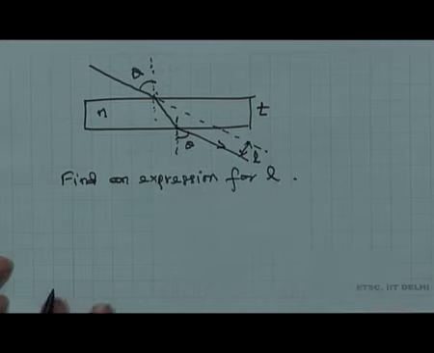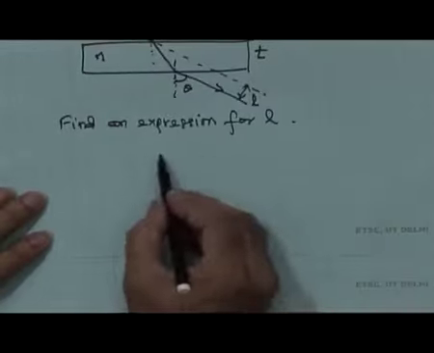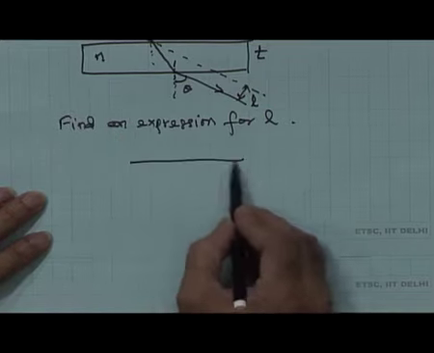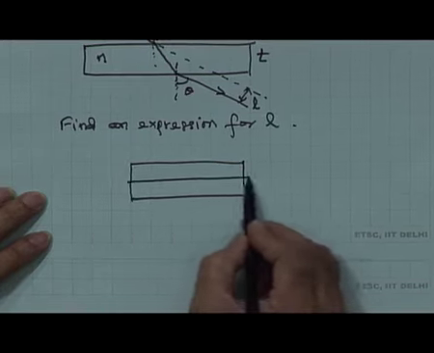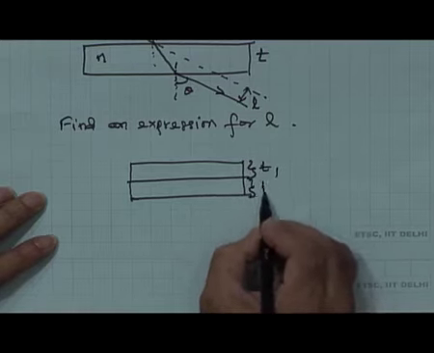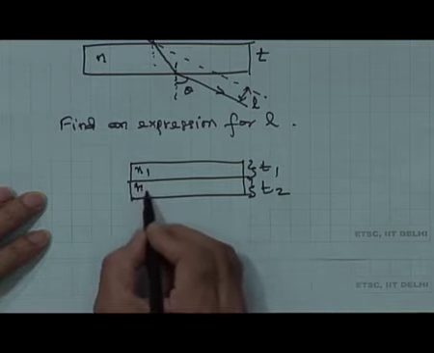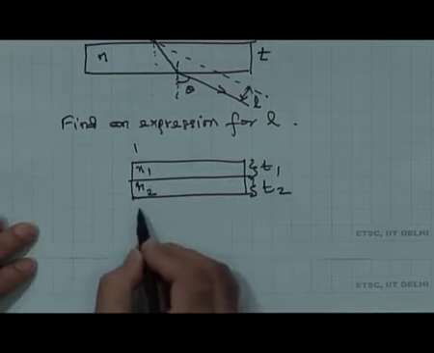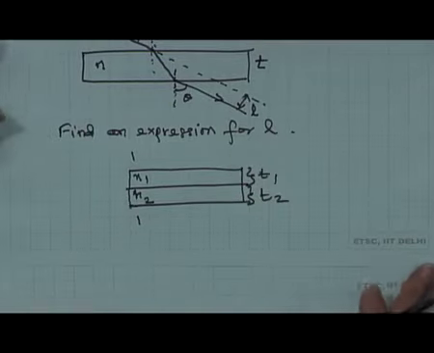We can extend this problem by taking two slabs. Like we had done for the apparent depth, for the lateral shift also, suppose you had two slabs one after another. So, this is of thickness T1 and this is of thickness T2, and refractive index N1 and N2, and outside of course, it is N0 or air, you can say this is 1 and this is 1, which means again as we have already discussed, there is no deviation.